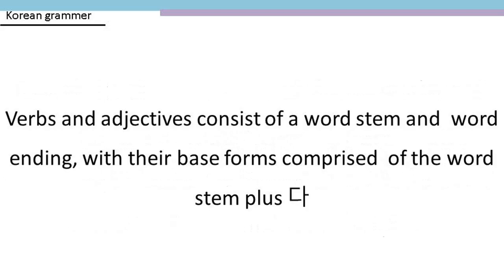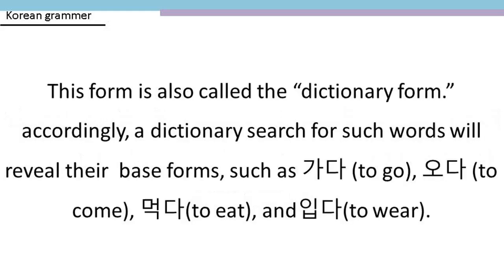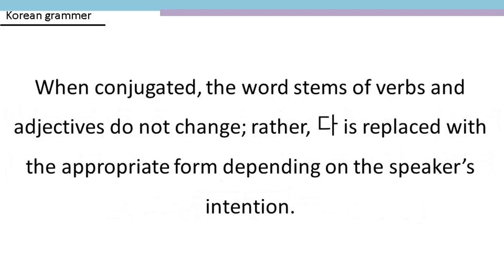Verbs and adjectives consist of a word stem and word ending, with their base forms comprised of the word stem plus 다. This form is also called the dictionary form. Accordingly, a dictionary search for such words will reveal their base forms, such as 가다, to go, 오다, to come, 먹다, to eat, and 입다, to wear. When conjugated, the word stems of verbs and adjectives do not change; rather, 다 is replaced with the appropriate form depending on the speaker's intention.